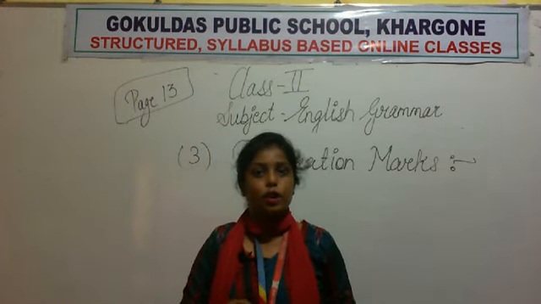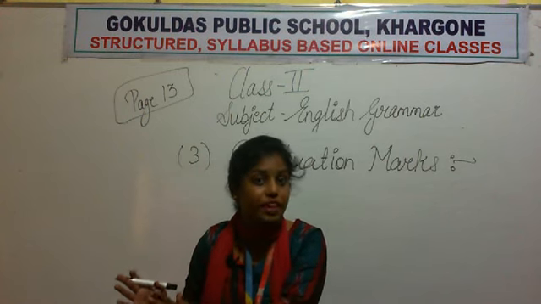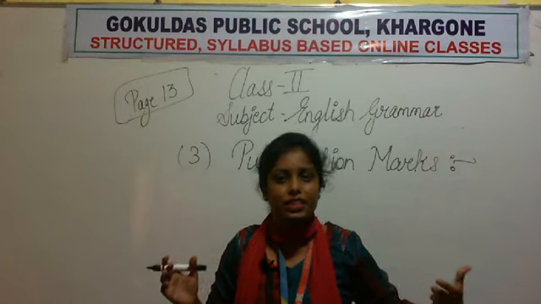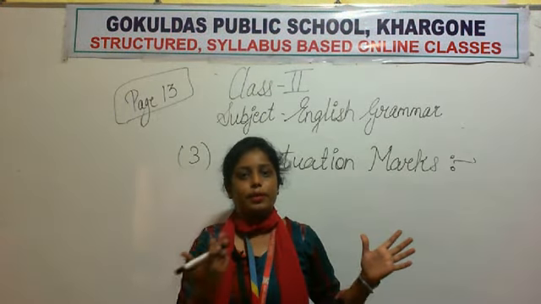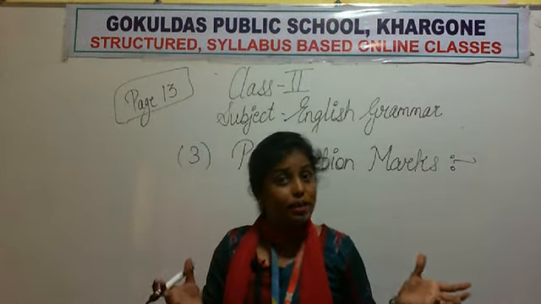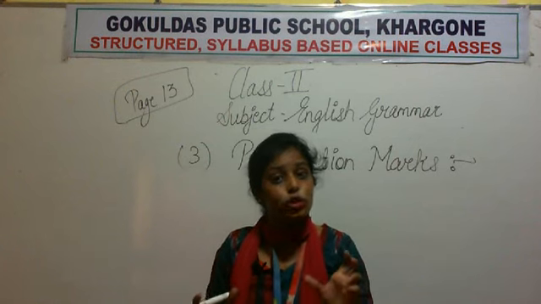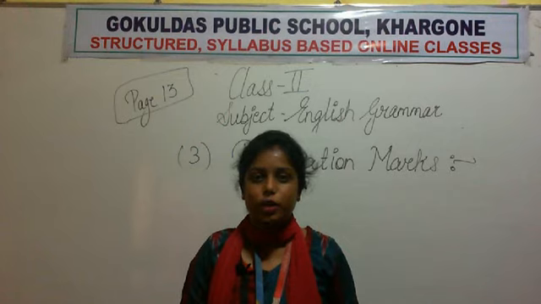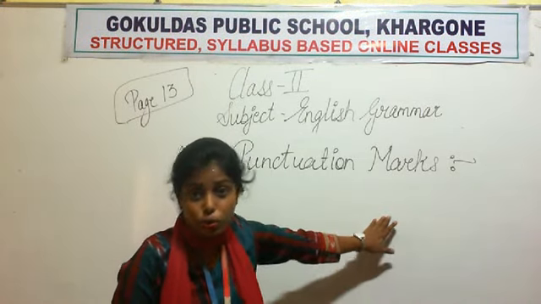So we have talked about the beginning of a sentence, that it should begin with a capital letter, and we have talked about the middle of a sentence, that is the main thing, that the words in the sentence should be arranged in a proper way so that a proper meaning should come out. Now the last thing is the punctuation marks.